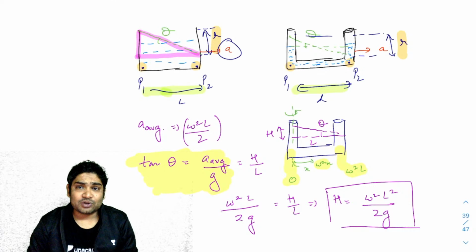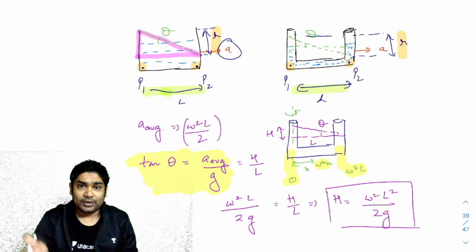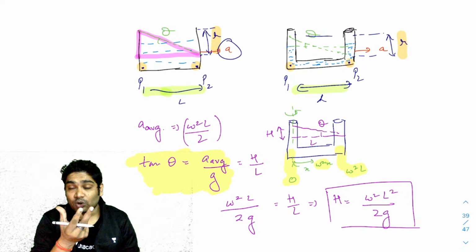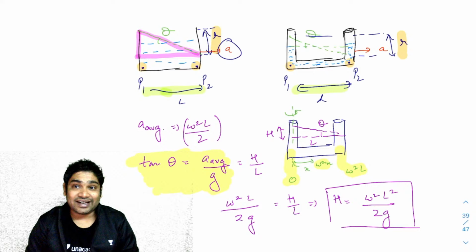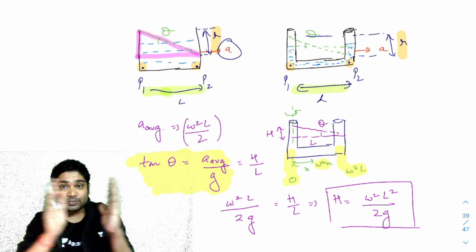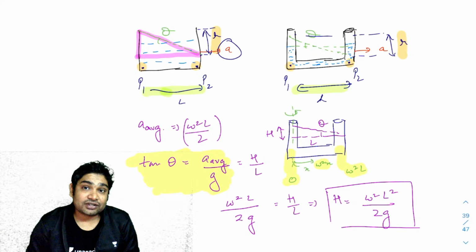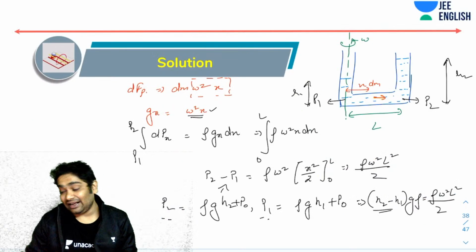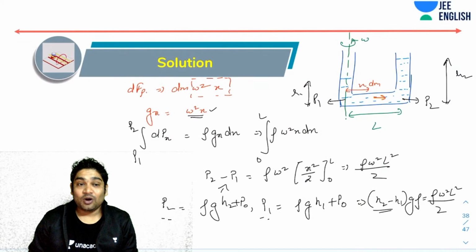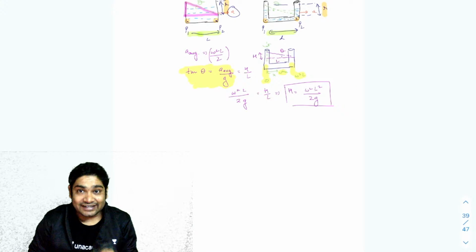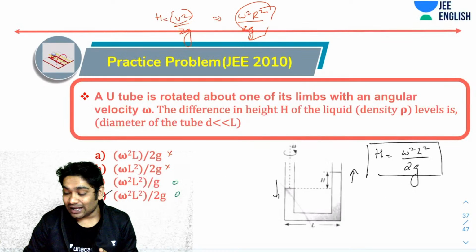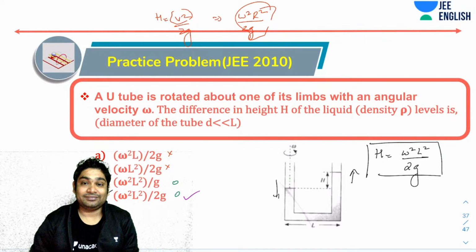It is increasing linearly with x. So what will be the average value? The average value would be the average of 0 and omega square L. Instead of this rotation where every point has different accelerations, I can imagine that this entire thing was being accelerated like this with an average acceleration of omega square L by 2. That's it. That will help me get the correct answer. Of course, I can either go for the integration bit, or I can use the idea of average acceleration and get my answer with the help of that. Again, no matter what I do, as long as I'm doing it correctly, I'm getting the correct answer.